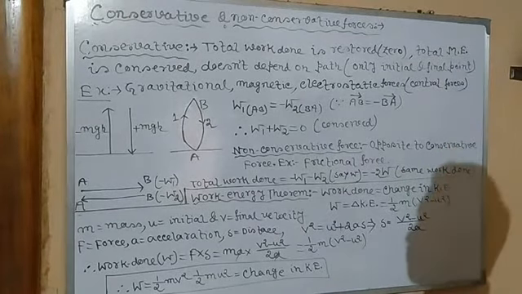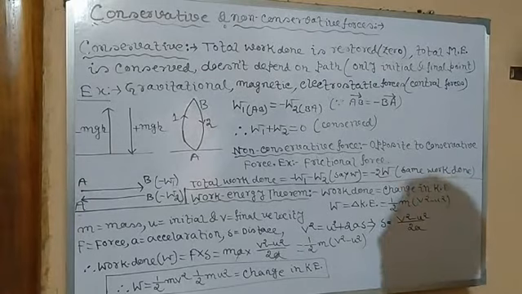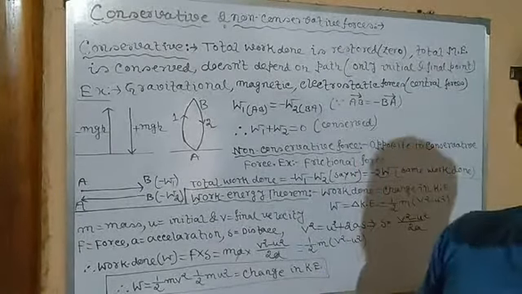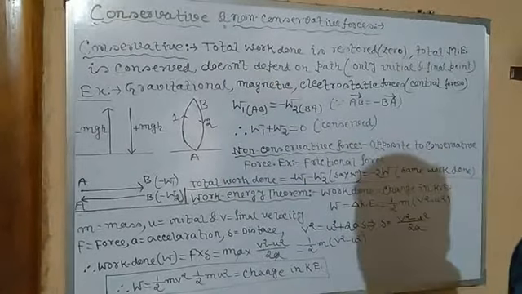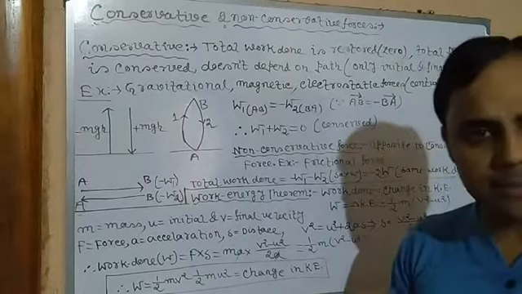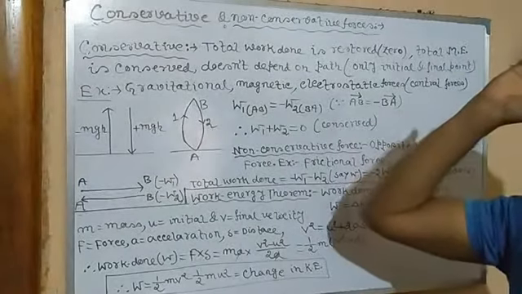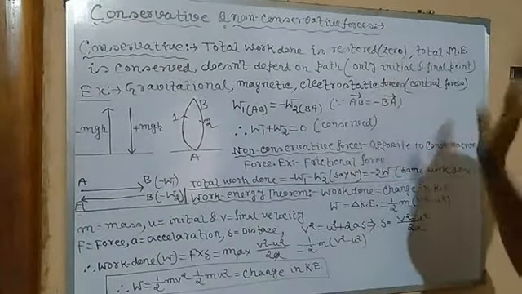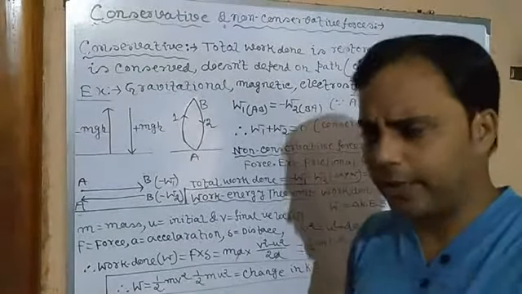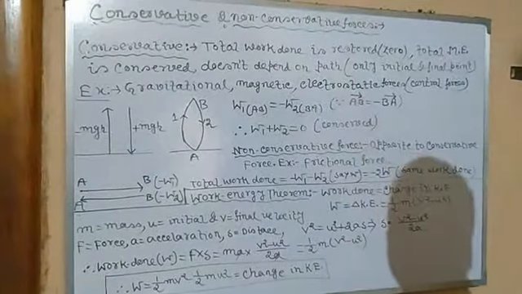What is a non-conservative force? Its characteristics are just the opposite of a conservative force. It means the total work done cannot be restored, it cannot be 0. So the total mechanical energy is not conserved. It depends on the path, it doesn't depend only on the initial and the final point. If we give an example, the topic will be very clear.